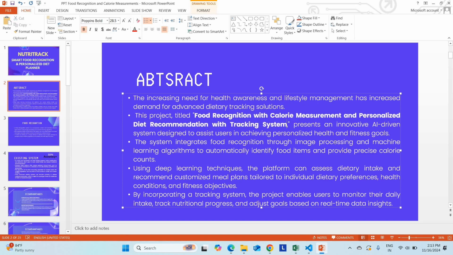Okay, this is a completely AI based project. Here we are going to use machine learning as well as deep learning models to recognize your food, to calculate your calorie estimation, and to recommend the diet. That's what we are going to do. So as we mentioned earlier, this project combines the deep learning process as well as the machine learning process. It will use both.